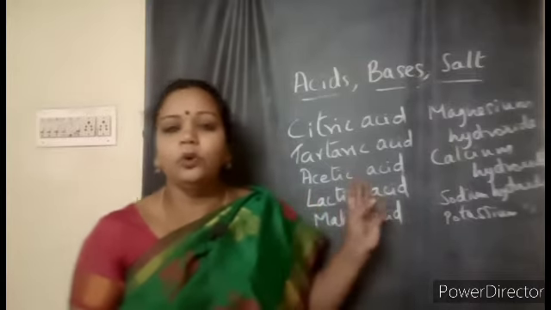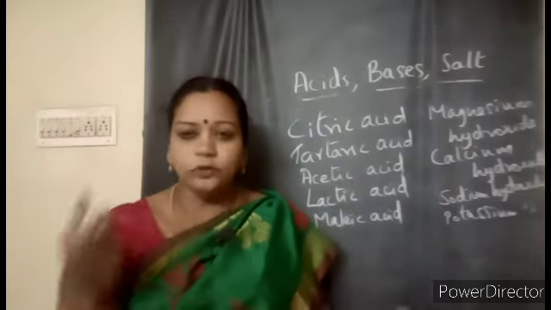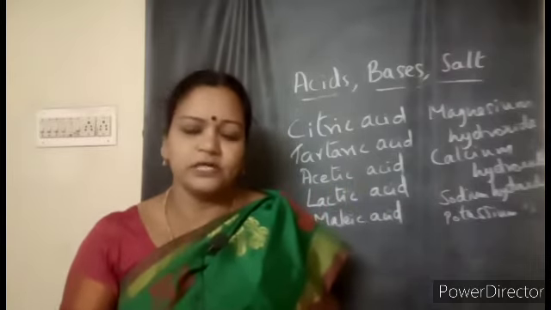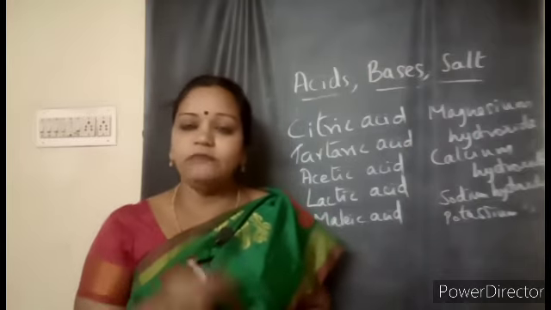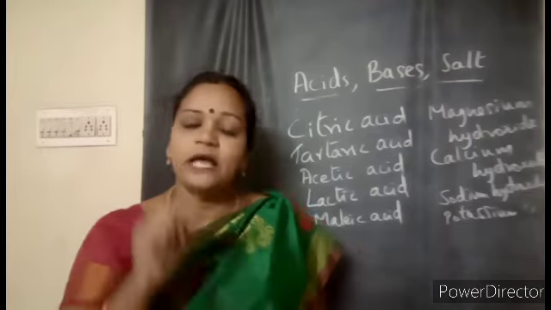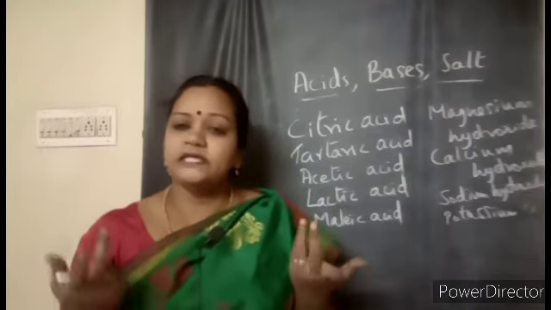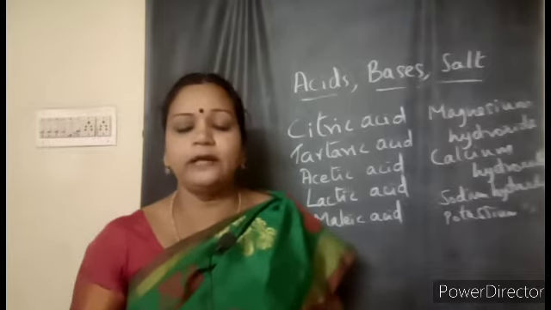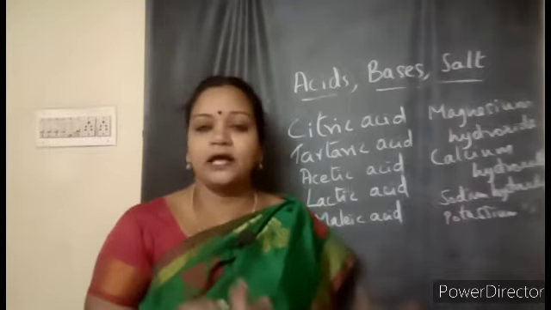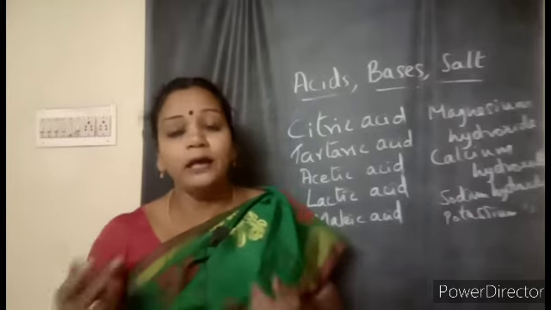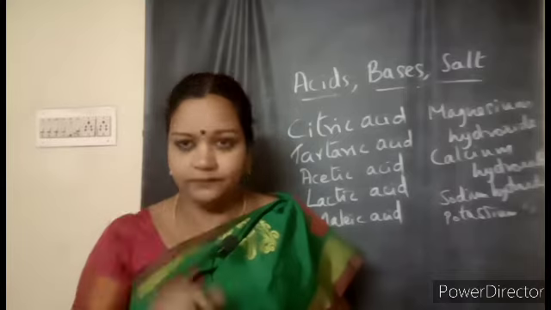Now we know that if it is a food item like apple, you can eat it and check whether it has a sour taste. If it is edible, we can identify it as acidic or basic by the sense of taste. But it is not possible to test each and everything. In a lab, so many chemicals are there. So how do you know which have acidic property and which have basic property? For that we need something to test with. Yes, no children?